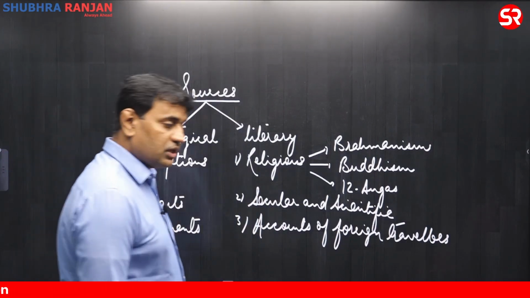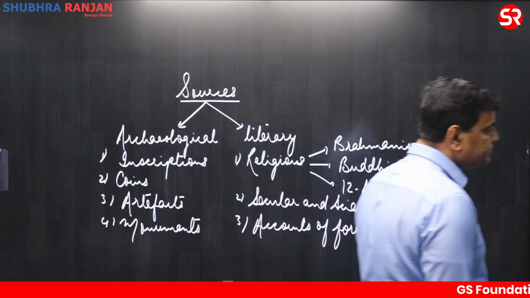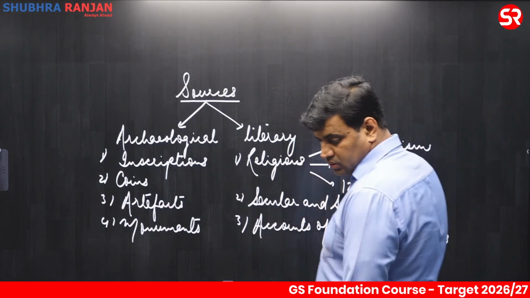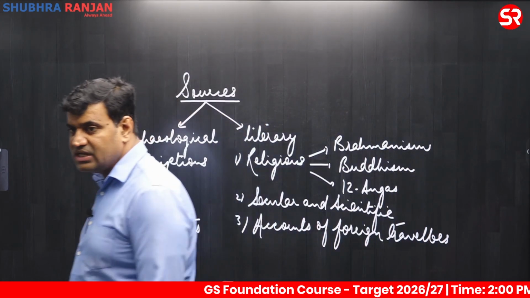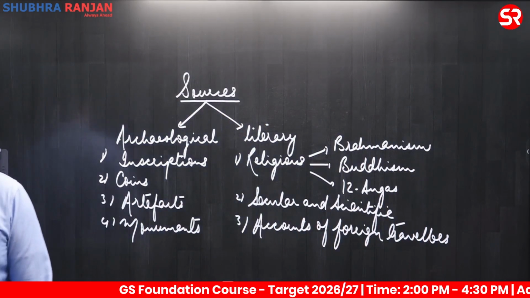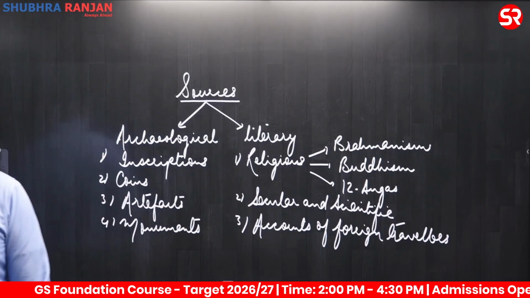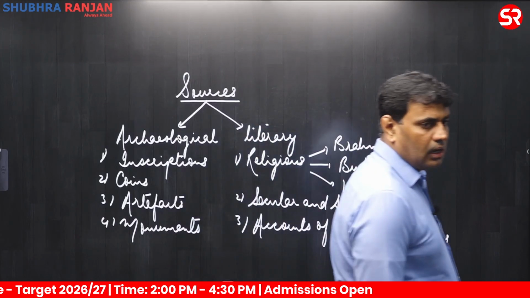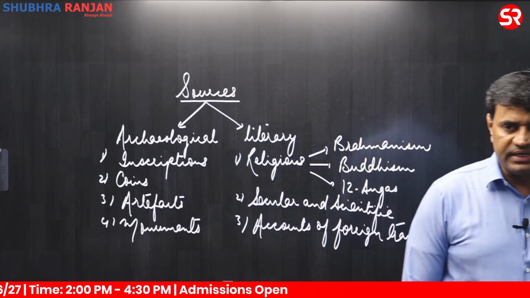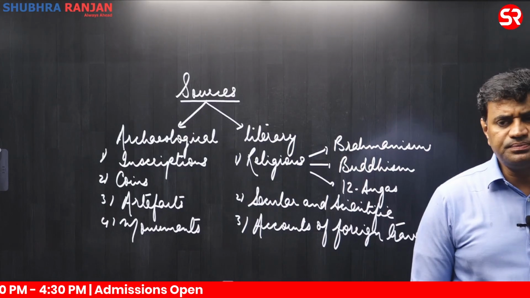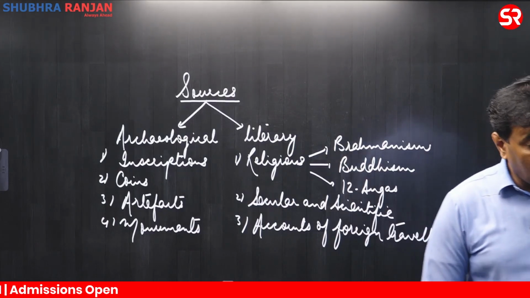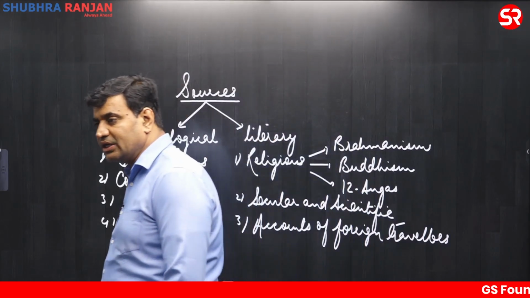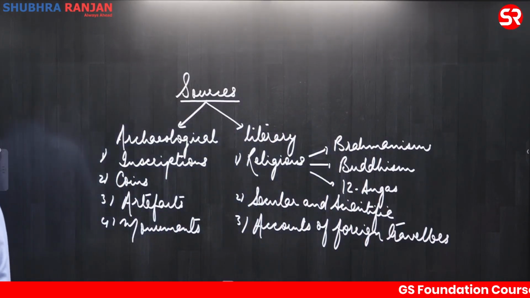Like the sources of ancient history, the sources of ancient history are broadly divided into archaeological and literary sources.